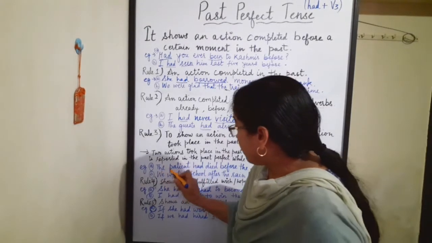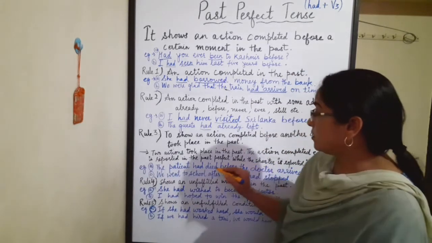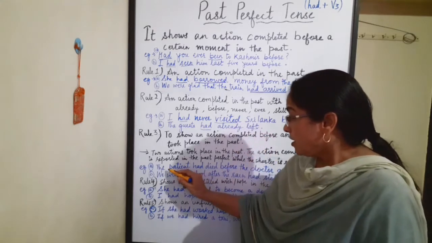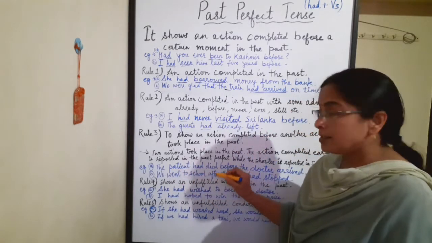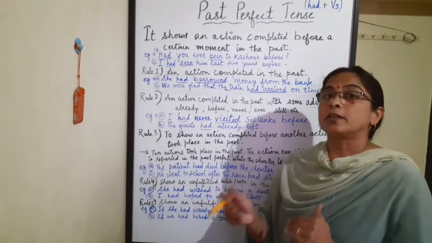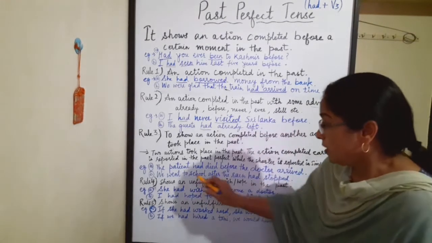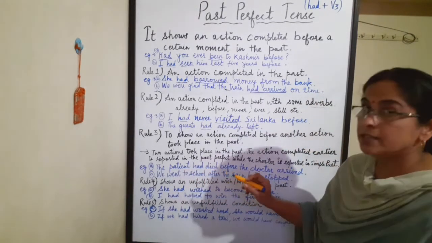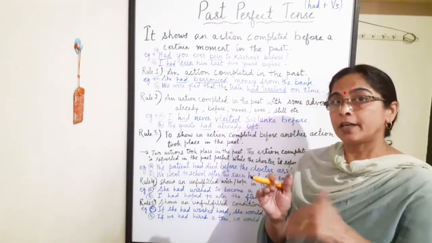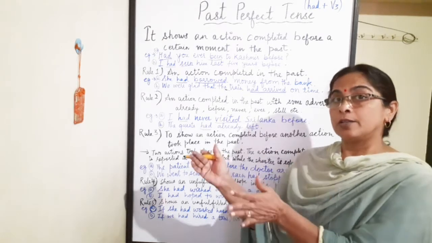For example, the patient had died before the doctor arrived. Here two actions are taking place. The first action is the patient had died. This is the first action before the doctor arrived. The doctor arrived is the second action. So which action takes place earlier? The patient had died means the patient died before the doctor arrived. So the patient died first, then the doctor arrived.